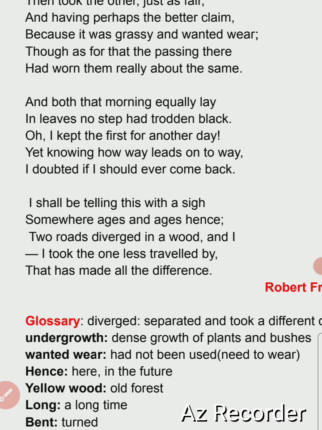But I doubted if I should ever come back. What was his doubt? That I would hardly ever come back to this one. Perhaps he would come back on this first path, but he had chosen the second one and started moving himself. So it implies that the poet wishes to adopt the first career if he is not satisfied with the one he has chosen.